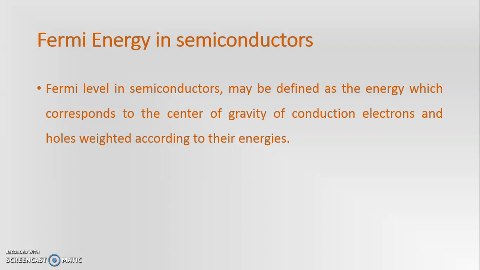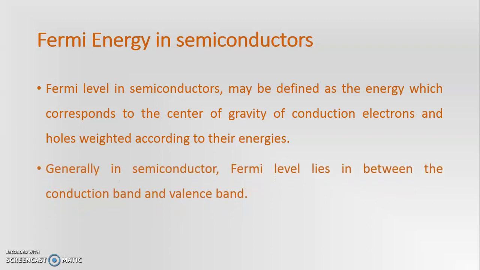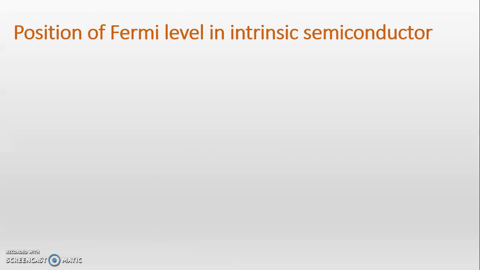This Fermi level is totally different than in a conductor, because in a conductor the Fermi level is the highest filled energy state, means it is the outermost state, whereas in a semiconductor this Fermi level is in between the conduction band and valence band. Generally in a semiconductor the Fermi level lies in between the conduction band and valence band. Now we'll see the position of the Fermi level in an intrinsic semiconductor.